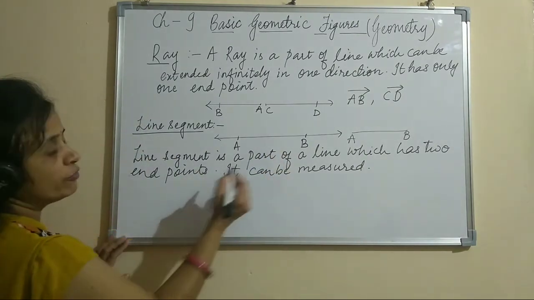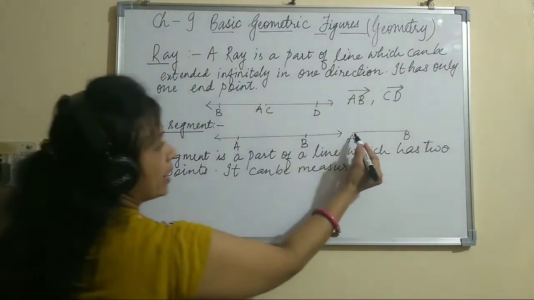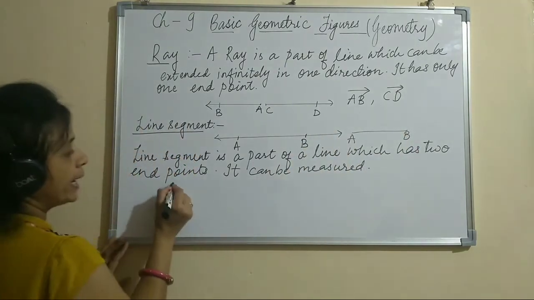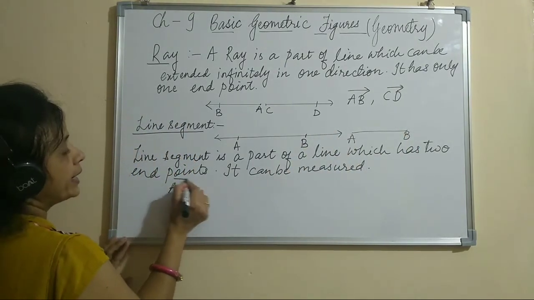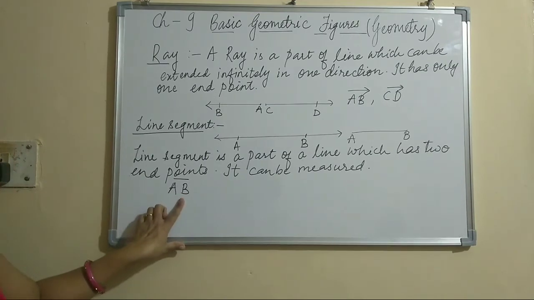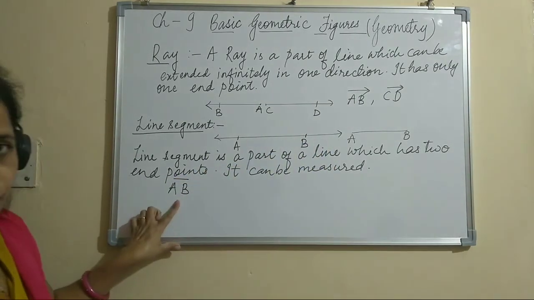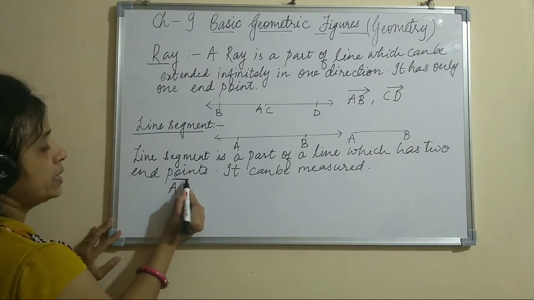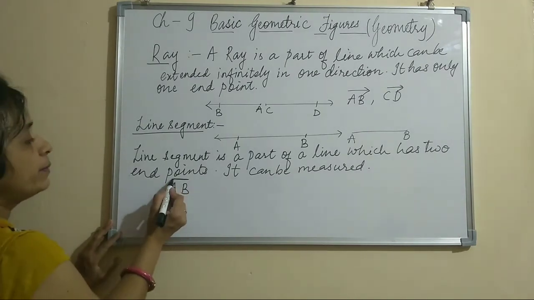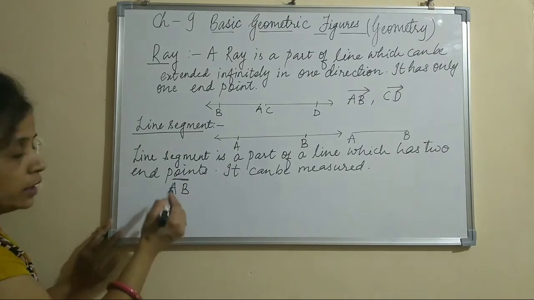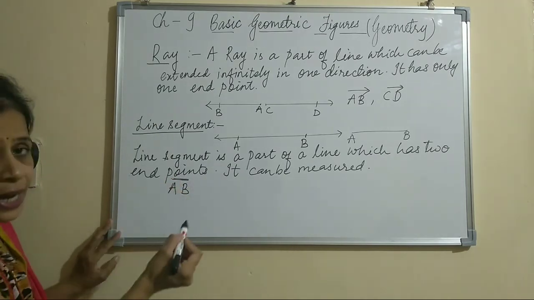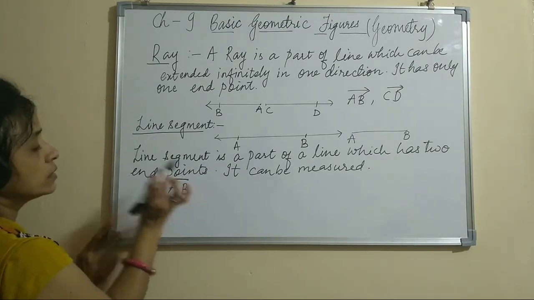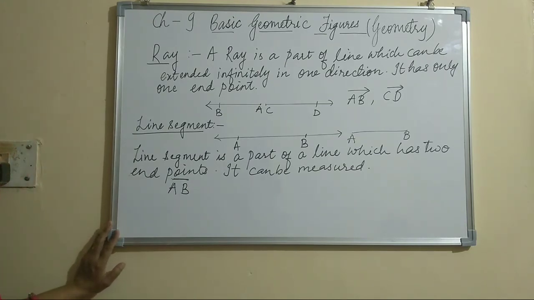Now, what is the symbol of line segment? Suppose this is a line segment AB. I will be writing line segment AB. This figure represents line segment AB. So here also, in the symbol of AB line segment, we will be simply putting a line without an arrow. So this is the symbol of line segment.